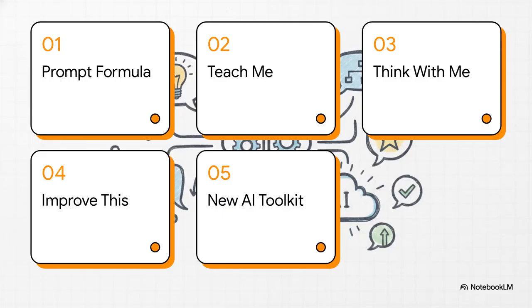To get those brilliant results, we're basically building a Swiss Army knife for AI today. Our agenda covers 1, the prompt formula, 2, the teach me prompt, 3, the think with me prompt, 4, the improve this prompt, and 5, your new AI toolkit. Let's get right to it.